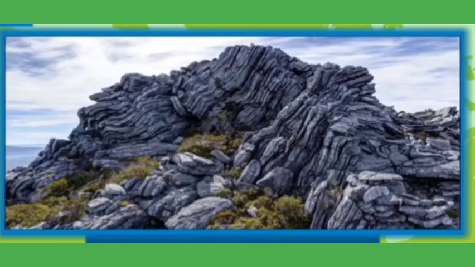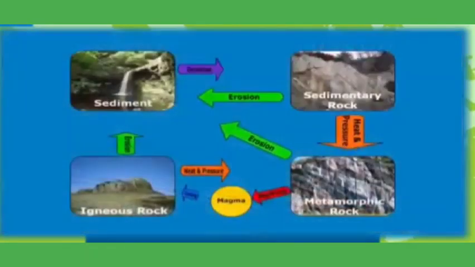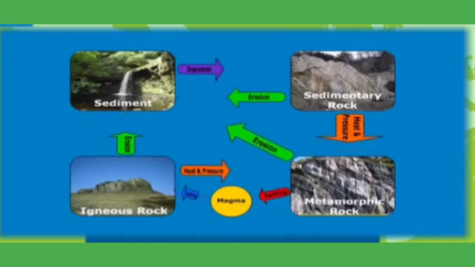Rock cycle. The 3 categories of rocks are constantly forming from one another in a continuous circuit which is known as the rock cycle. When igneous rocks are exposed to weather changes, they are broken and eroded and give birth to sedimentary rocks.